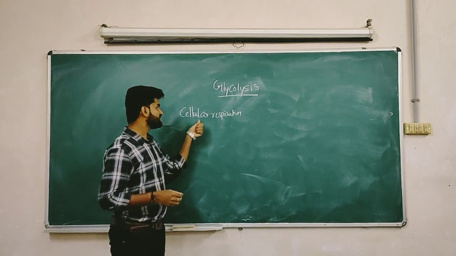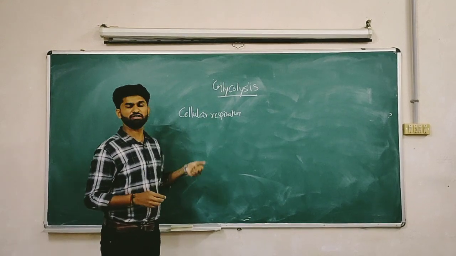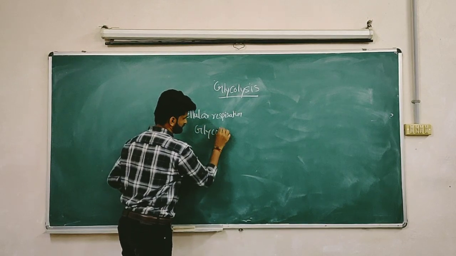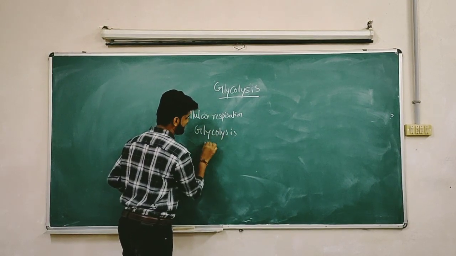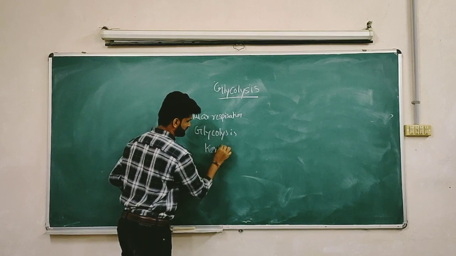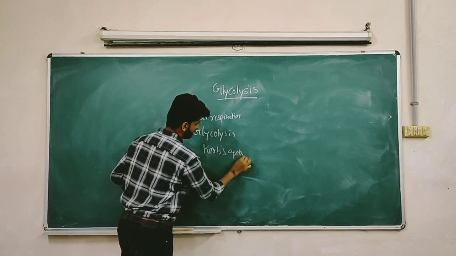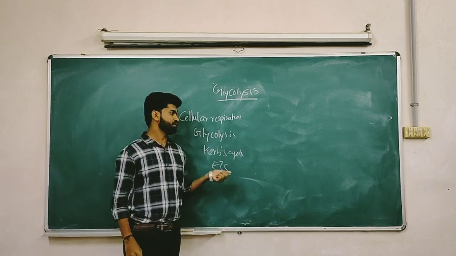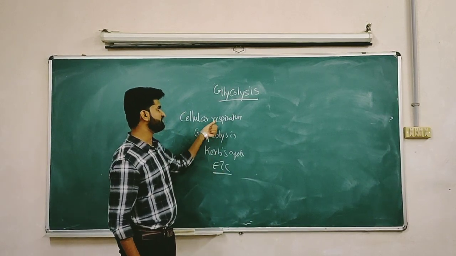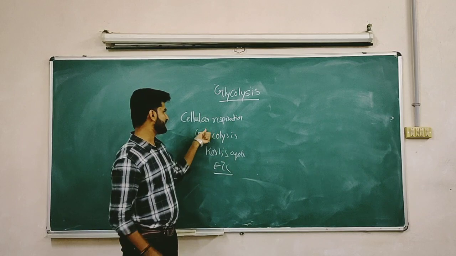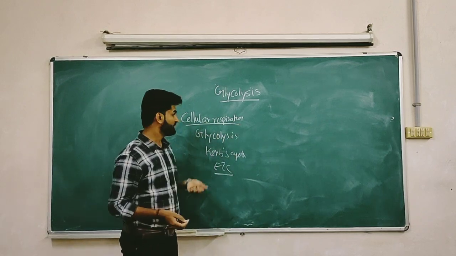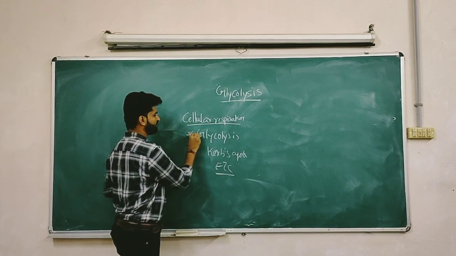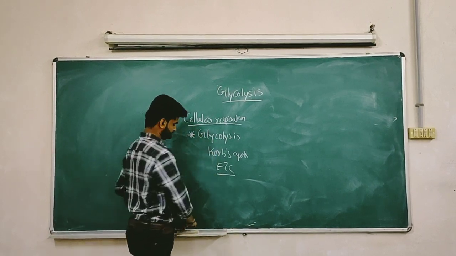Now, cellular respiration involves three major steps. That is glycolysis, Krebs cycle and ETC. ETC means electron transport chain. Those are the three important steps involved in cellular respiration. Now we will learn our topic, that is glycolysis.